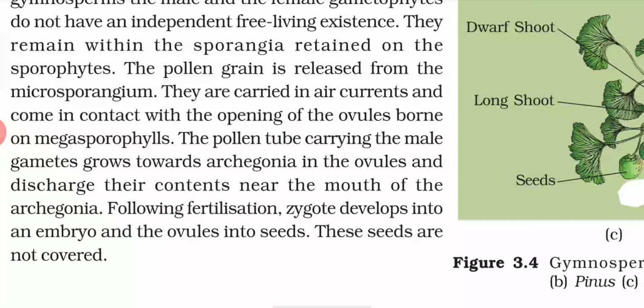Now the pollen tube carrying the male gametes grows toward the archegonia in the ovule and discharges its contents near the mouth of the archegonia. Following fertilization, the zygote develops into an embryo and the ovule into a seed, but these seeds are not covered, and that is why they are included in gymnosperms.